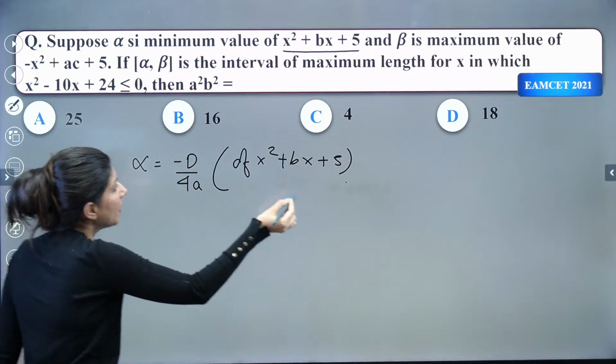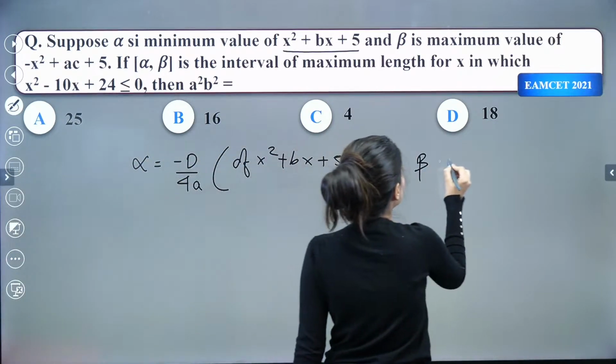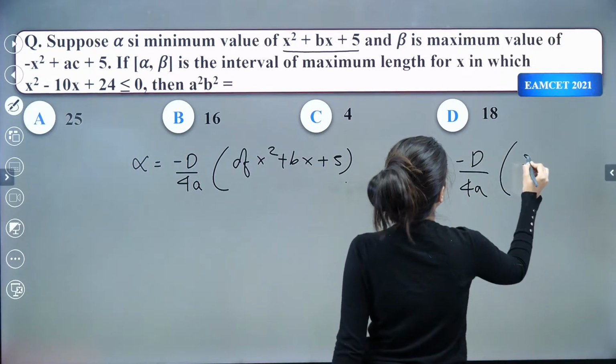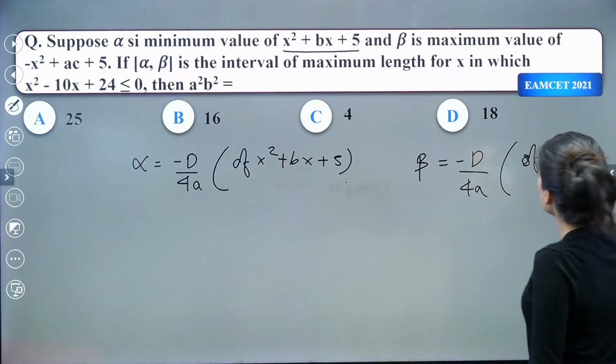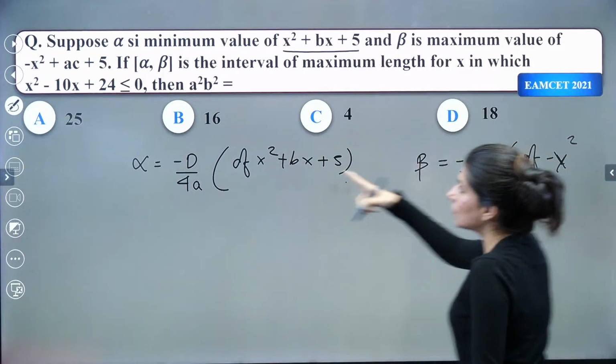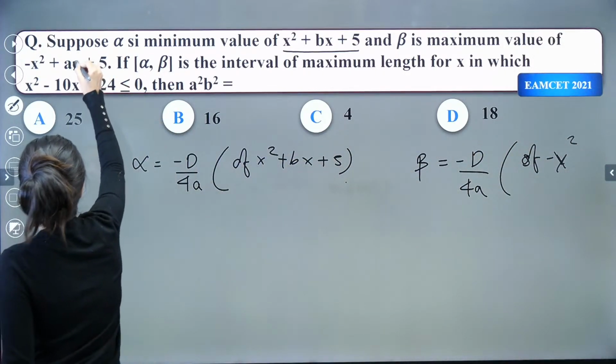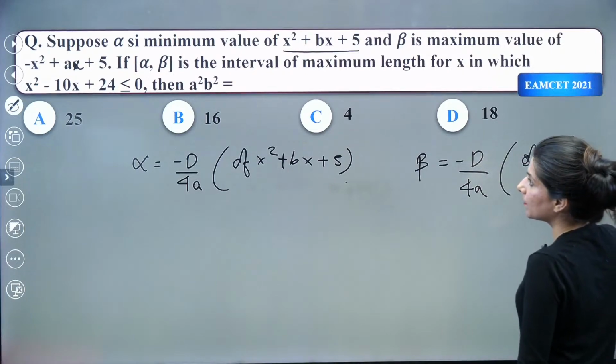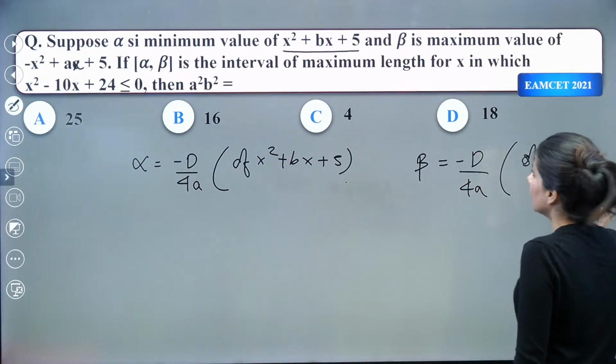And beta is the maximum value. Again, beta will be calculated the same way, but we need to plug in the values of the second quadratic, that means x square minus ax, sorry, plus ax plus 5.